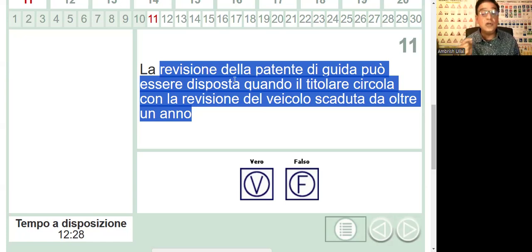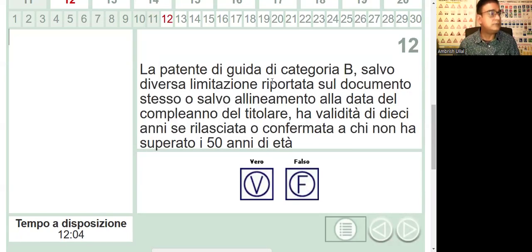But if you fail to do revision, remember, they will not punish your license. Revision has to do with the car. License has to do with your driving. Why would they punish your driving ability or license if something is wrong with the car? They can give you a fine, but they will not ask you to do revision of your license. Okay, please use logic. This is falso. They will not ask you to revision if you didn't do the revision of your car.